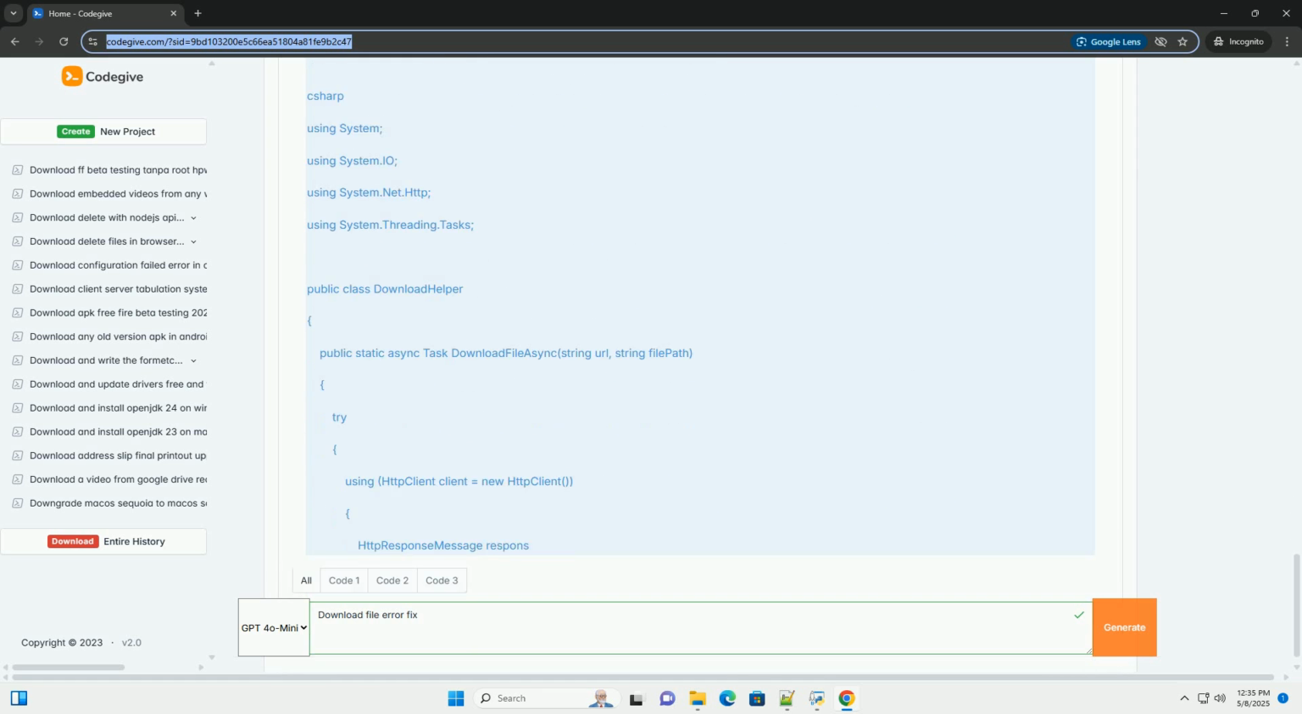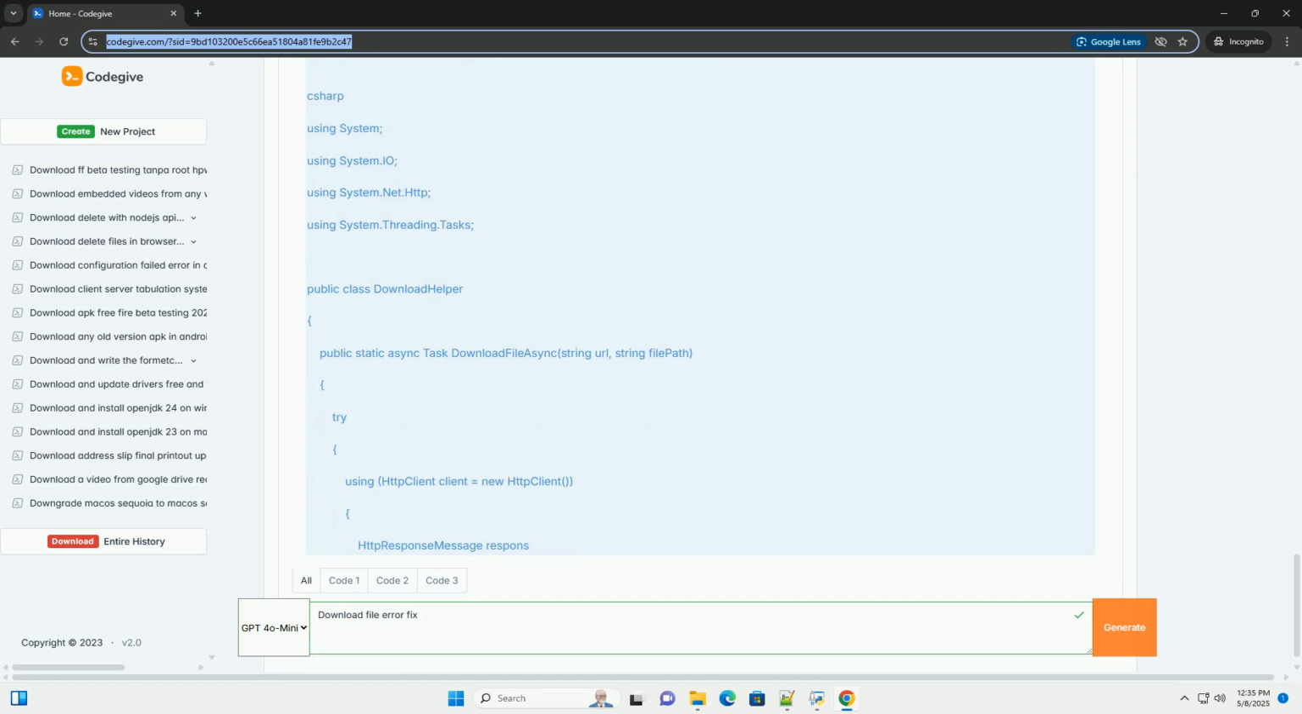Retry mechanism. Implement a robust retry mechanism to handle transient errors like network glitches. Resumable downloads. Support resumable downloads for large files and unreliable connections. Checksum verification. Verify the integrity of downloaded files using checksums. Rate limiting. Implement rate limiting to prevent abuse and protect the server from overload. Security. Sanitize URLs and file paths to prevent security vulnerabilities like path traversal attacks. Be mindful of the sources you are downloading files from.